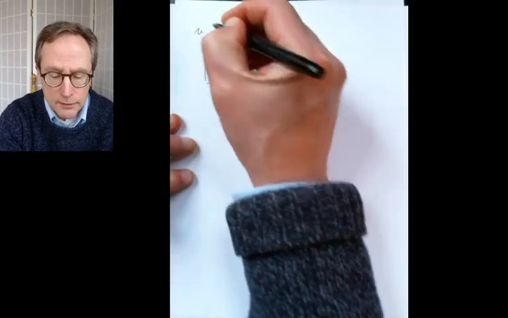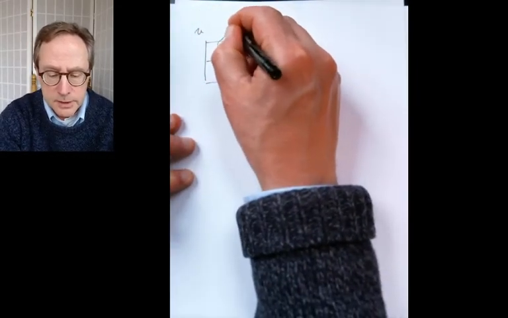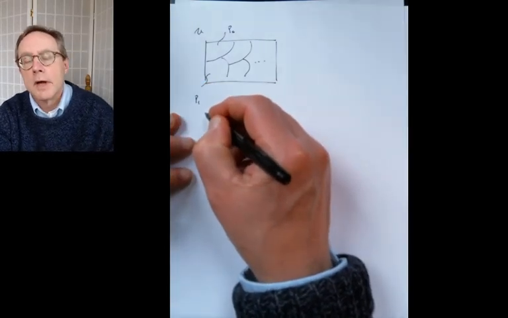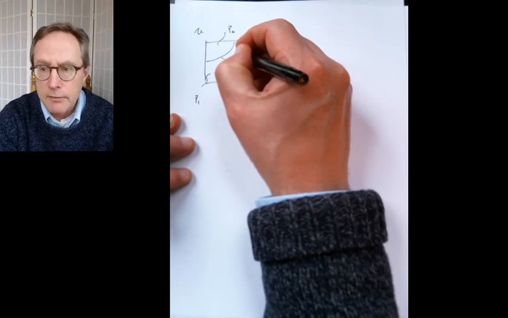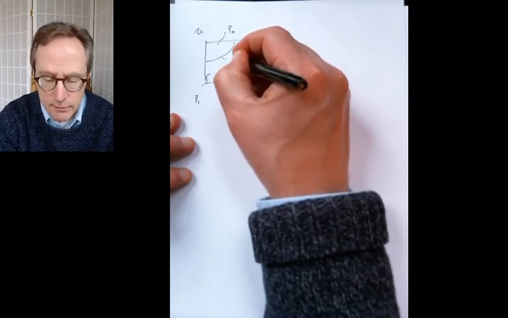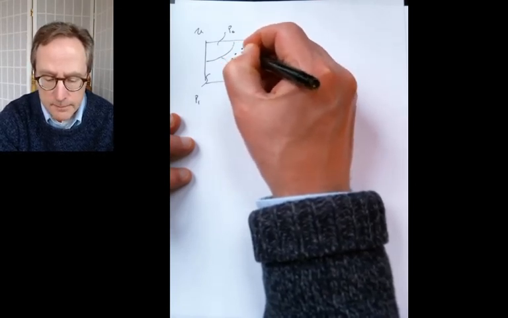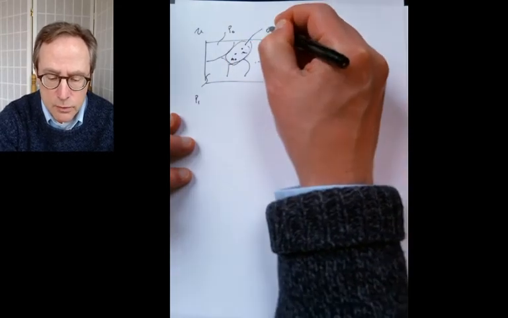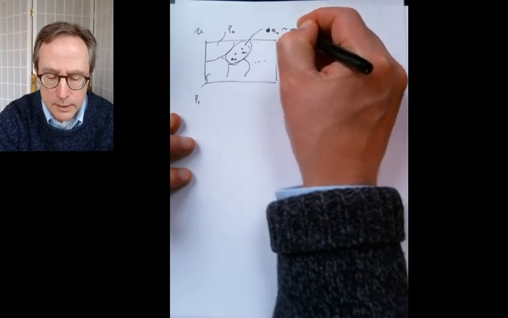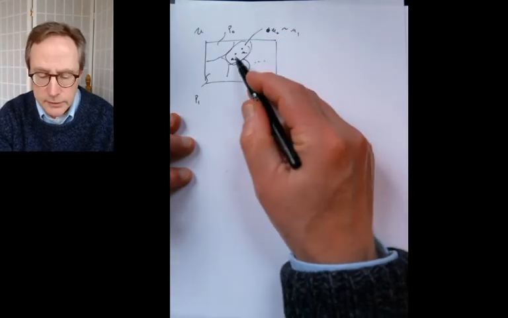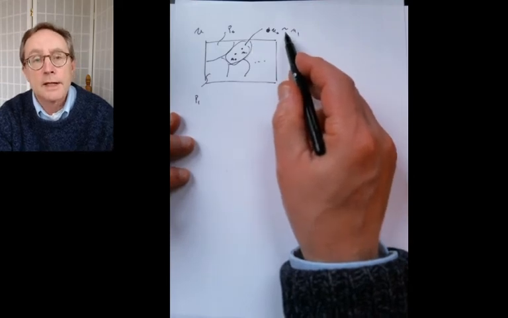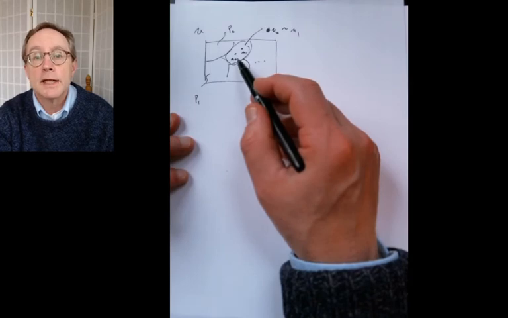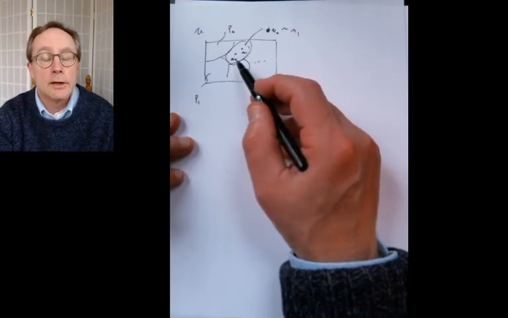Okay, so the whole thing is U, and these are the parts. This is P0, this is P1, etc. Exactly what we're defining is, if we have two things that are together in the same part, U0 and U1, we're saying here that U0 twiddles U1. If two things are together in the same part, then we're defining them to be related. We're going to show that's an equivalence relation, but at the moment we're just saying that two things are related when they're in the same part.